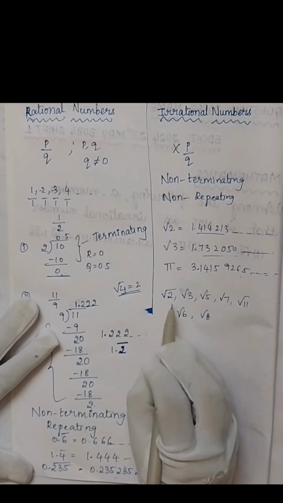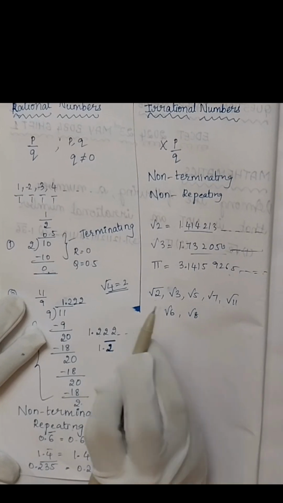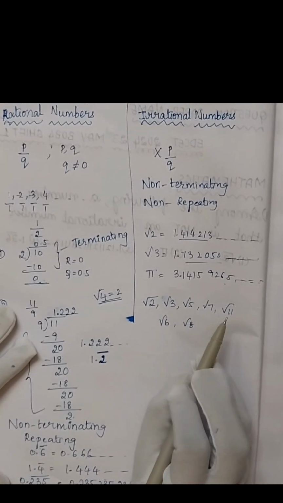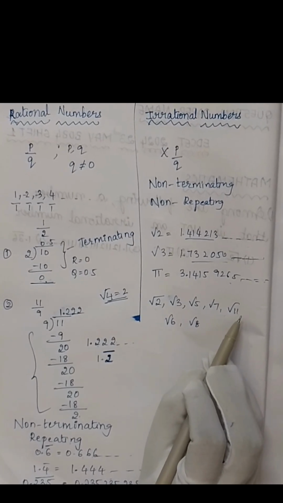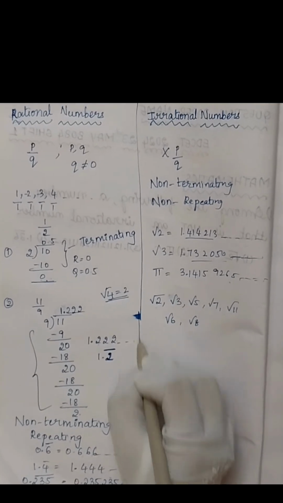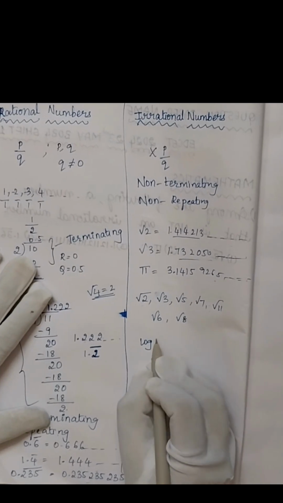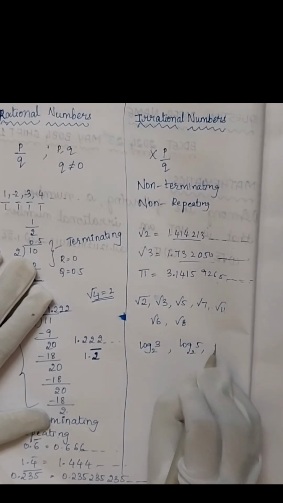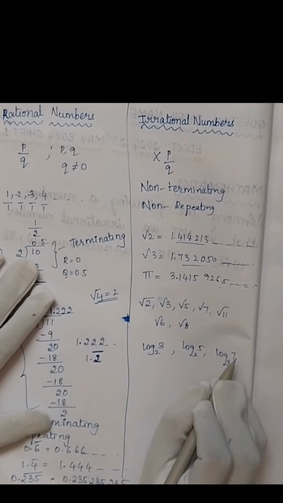But remember one thing, square roots of prime numbers are every time irrational. If you find prime numbers in a square root, then definitely it will be irrational. Even logarithms of prime with prime base are irrational. For example, logarithm 3 to the base 2, logarithm 5 to the base 2, logarithm 7 to the base 3. These are all also irrational numbers.